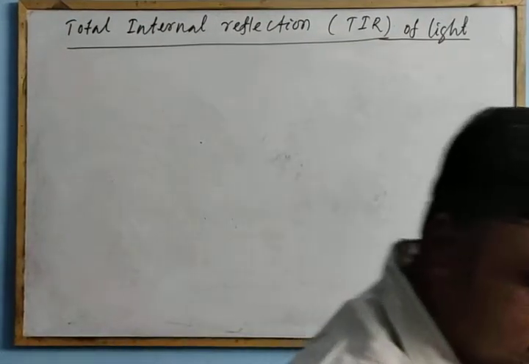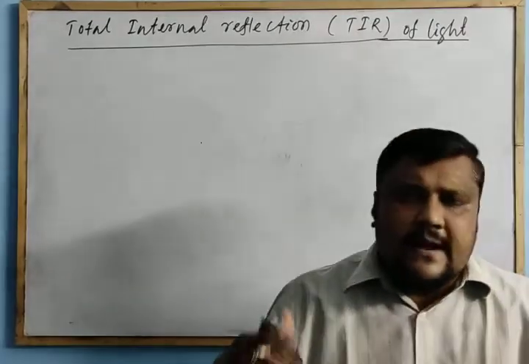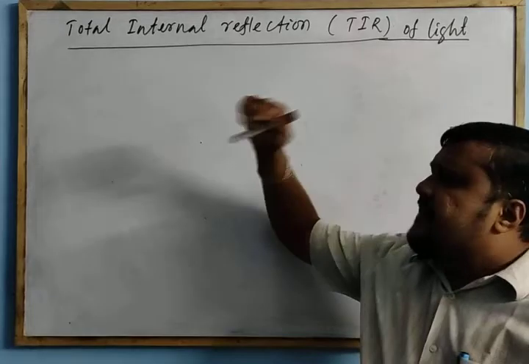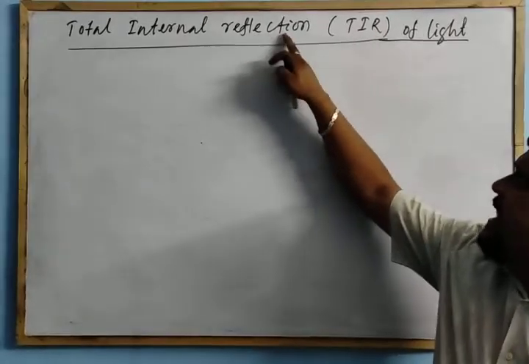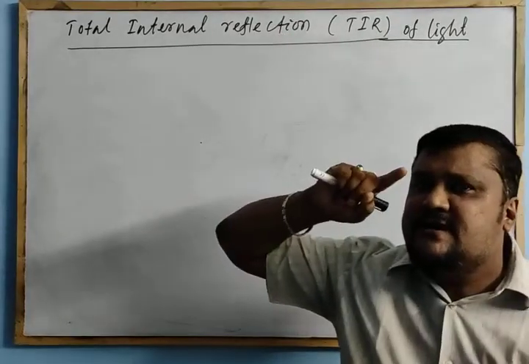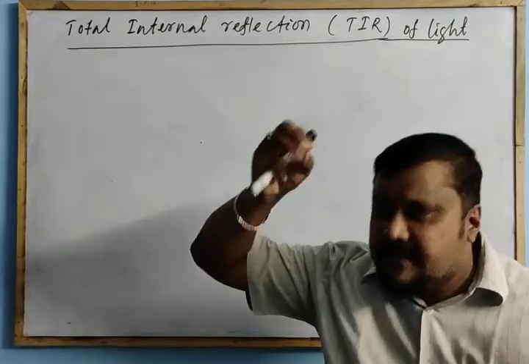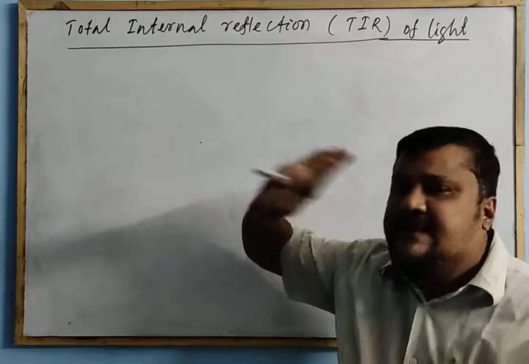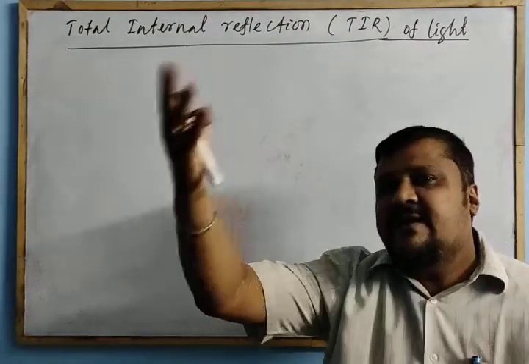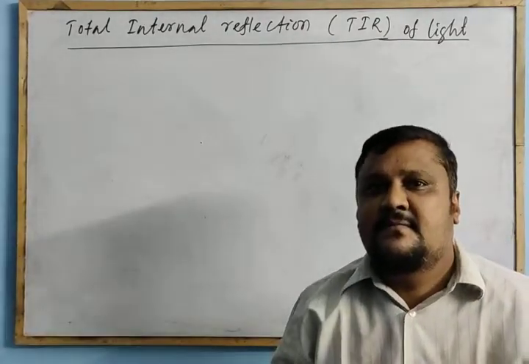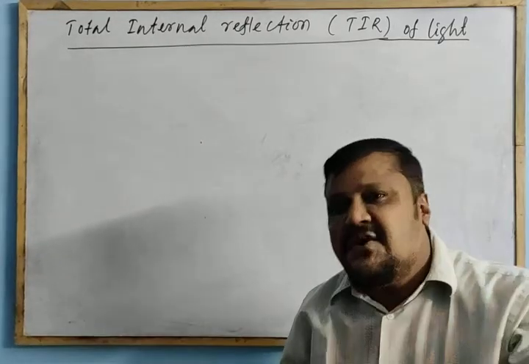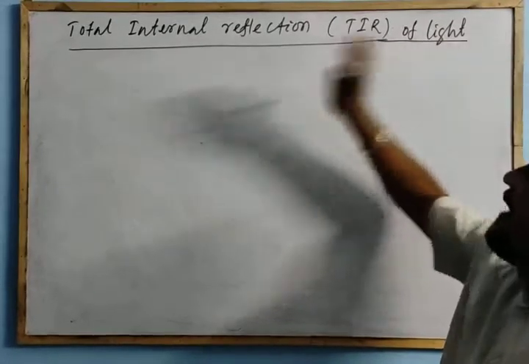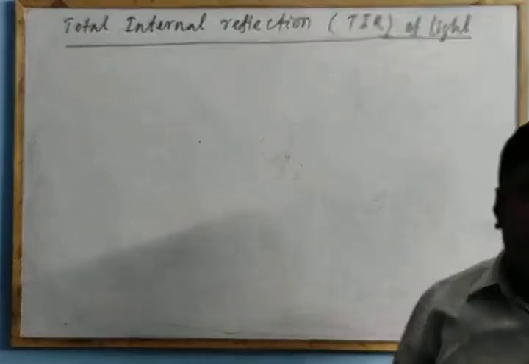Next topic, and we can say the application of refraction also. A very important thing is total internal reflection. You might have a question in your mind: we are discussing refraction, so why does the term reflection come? Refraction occurs, but it is reflection. The short form is TIR of light: total internal reflection, or TIR.